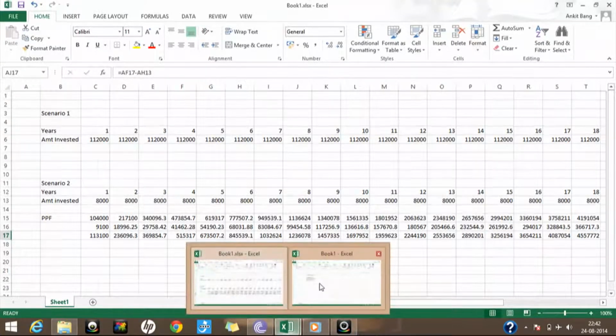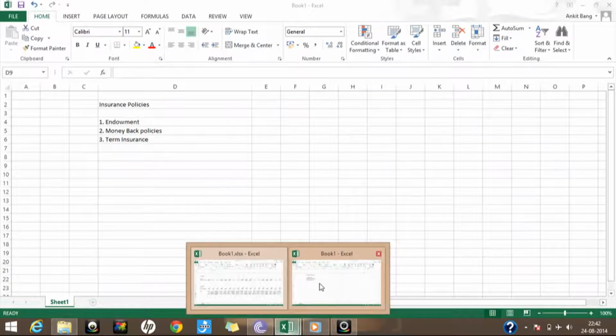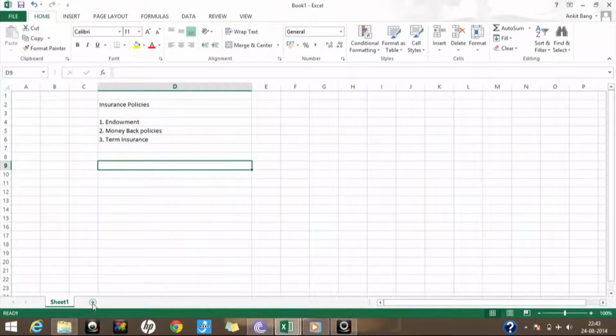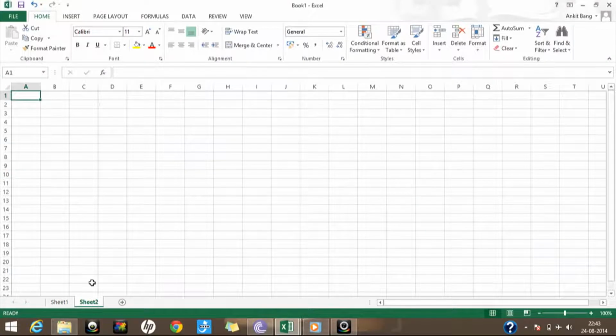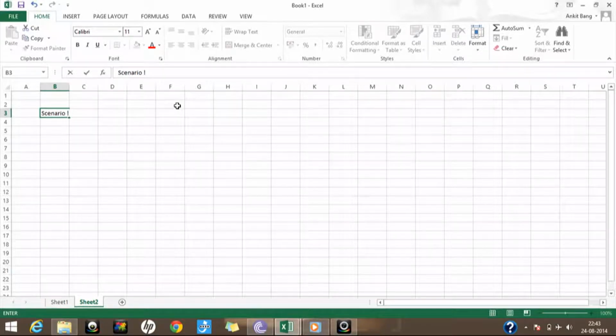So what we'll be doing is making two scenarios. One is, if I opt for a simple endowment policy, what will be my cost and what will be my return. And we'll make another scenario in which we take a term insurance policy, and with the term insurance policy we'll invest some amount in other investment instruments as well, and we'll see how much return we'll earn. So let me begin. Let's say scenario number one.